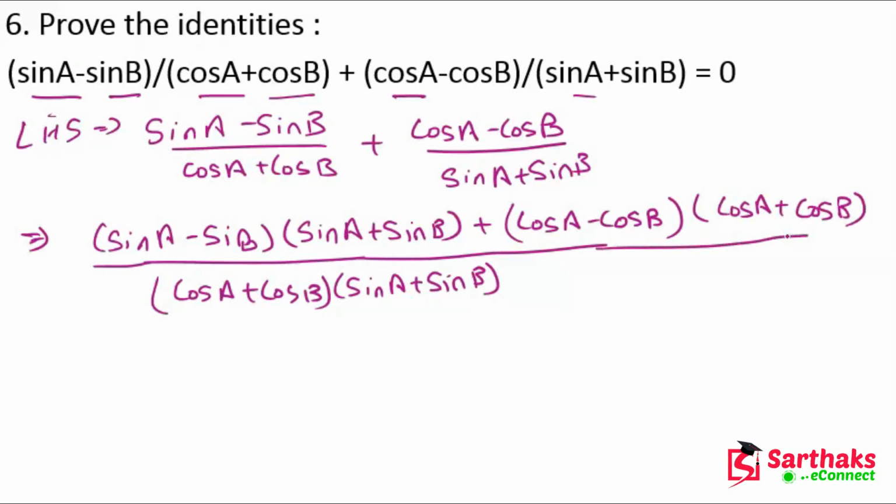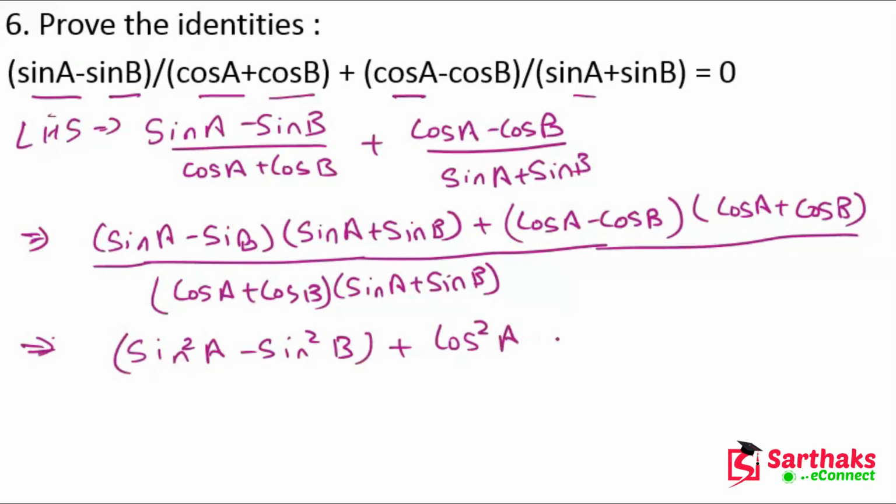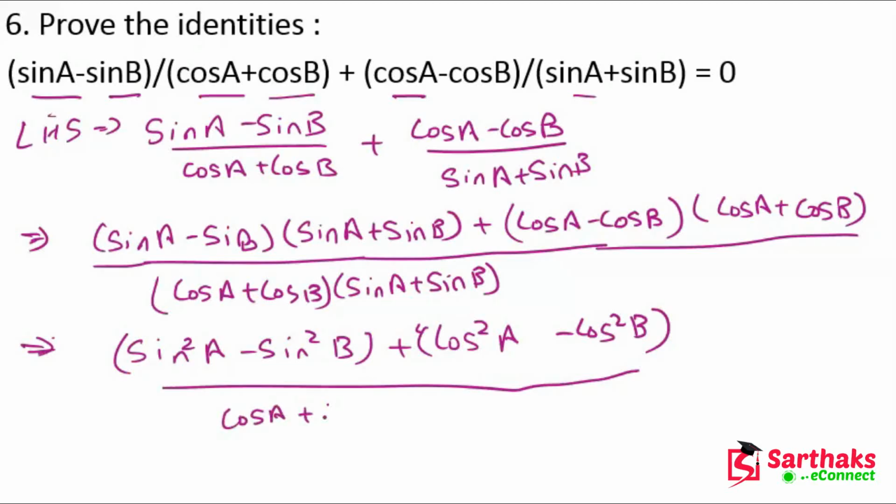Now this looks like (a minus b)(a plus b), so we get sin²a minus sin²b plus cos²a minus cos²b, divided by (cos a plus cos b) multiplied by (sin a plus sin b).